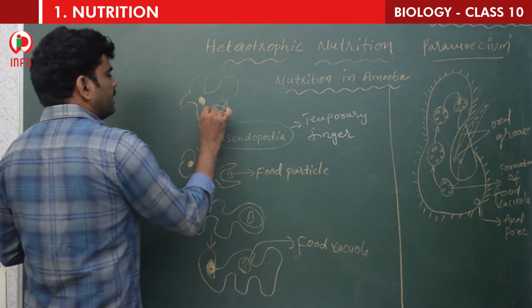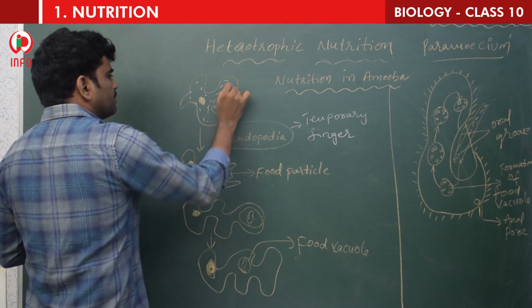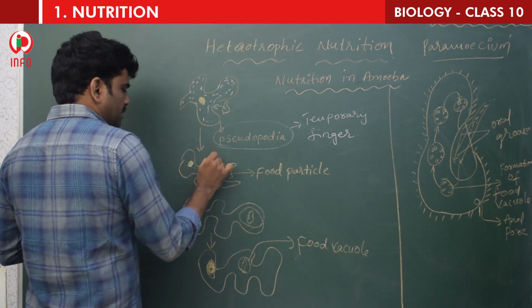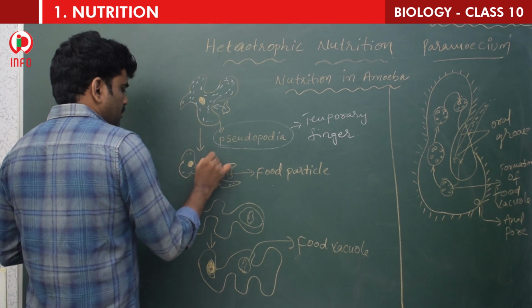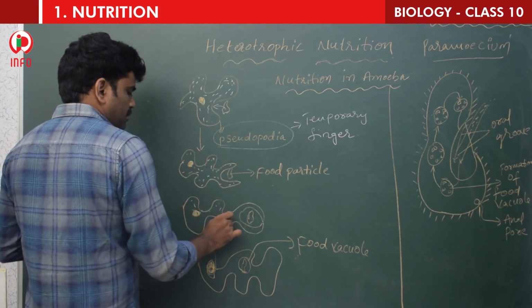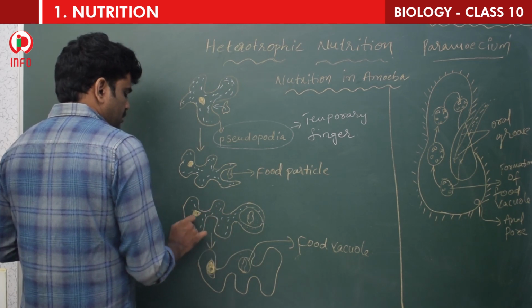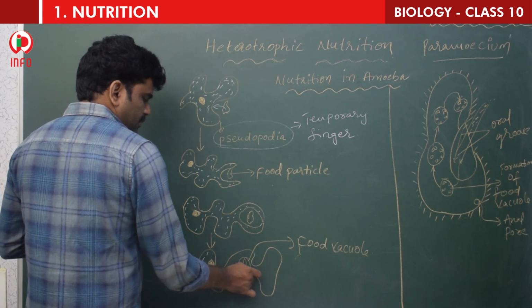Here you can observe the cytoplasm, children. This is cytoplasm.